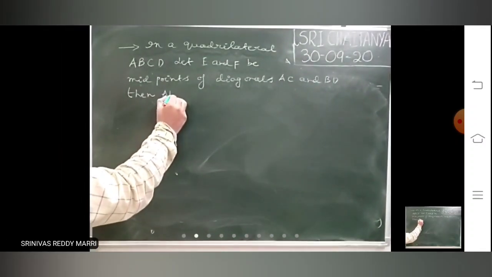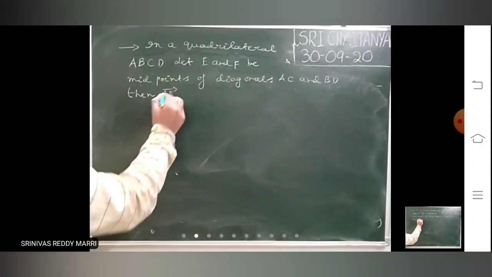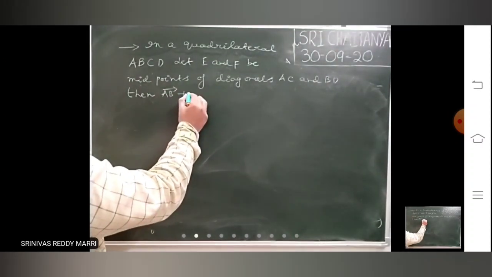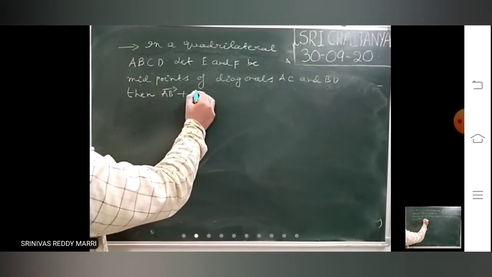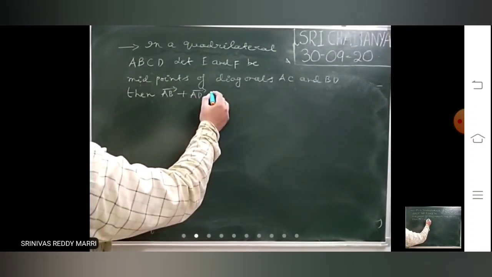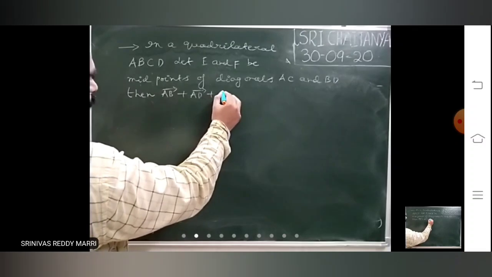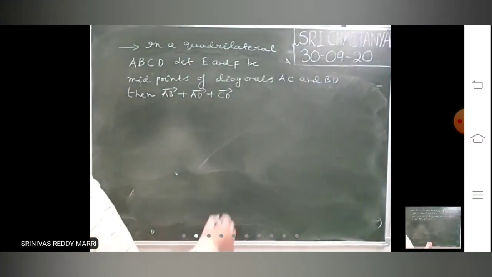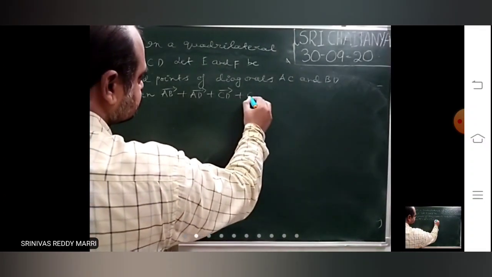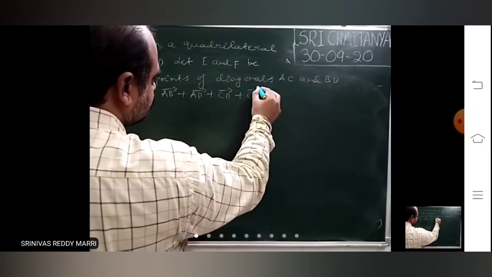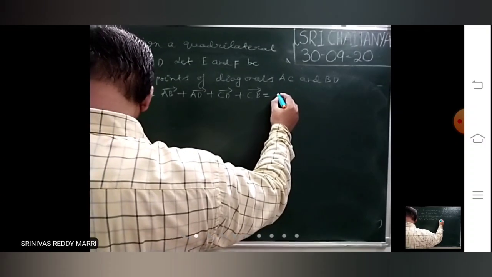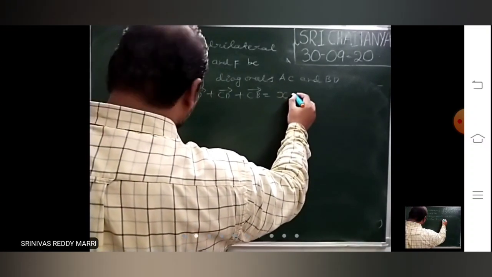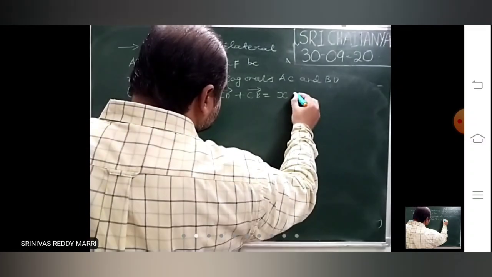Then AB bar plus AD bar plus CD bar plus CB bar equals, so X into EF.